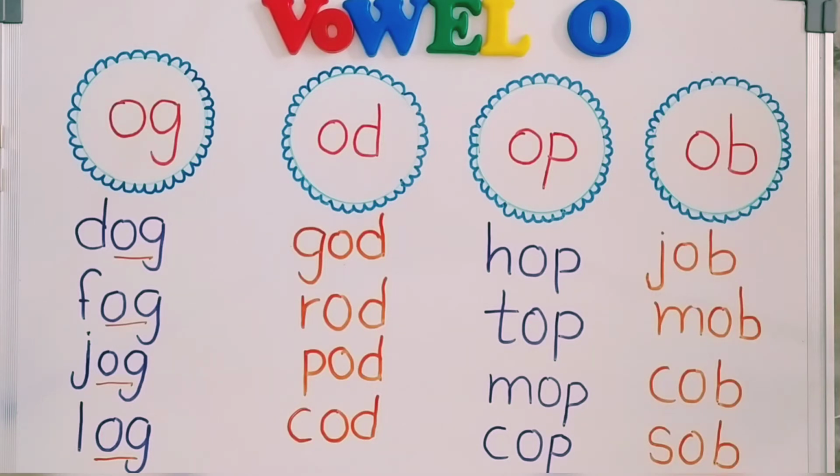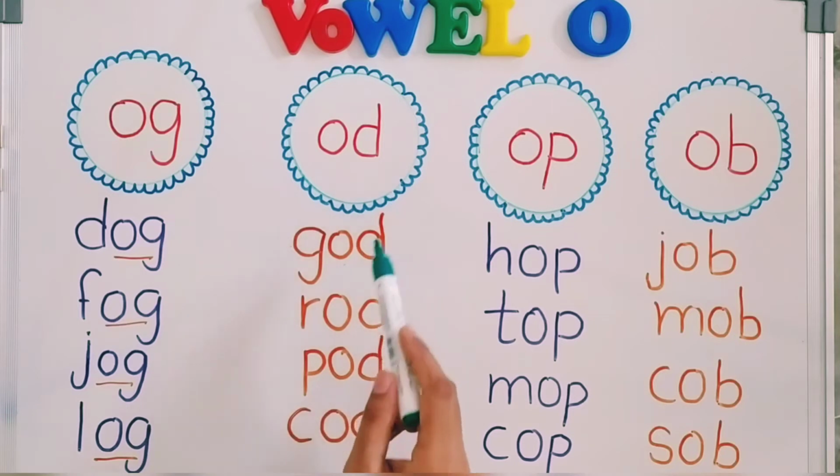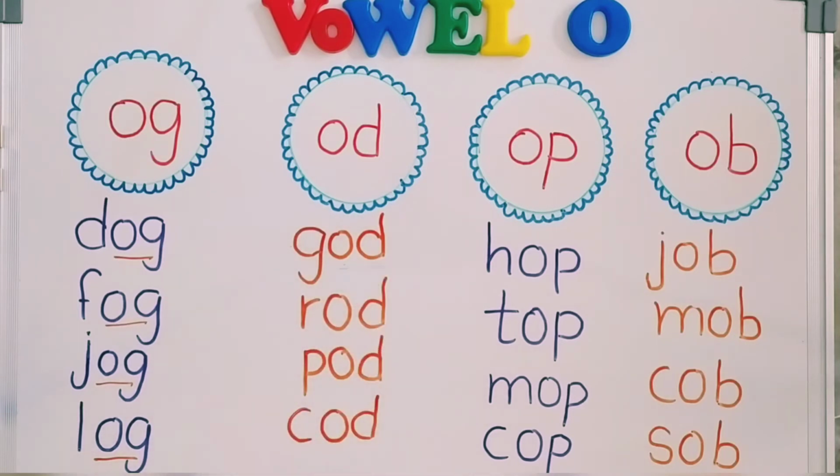If we merge both the sounds together, O and D, it will be "od", like g-od, God; r-od, rod; p-od, pod; and c-od, cod.